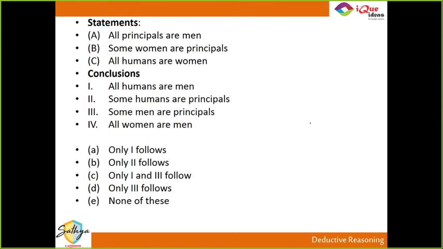Chalo. Now, 3 statements, 4 conclusions. Khatarnak. 3 statements, 4 conclusions. Let's see which one, who gets this. Which one, guys?